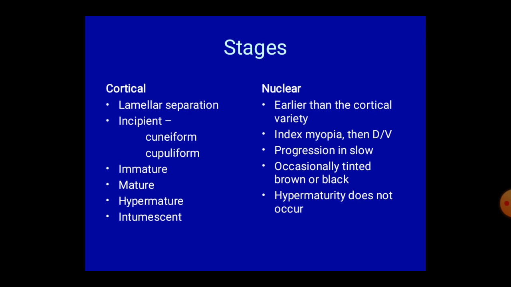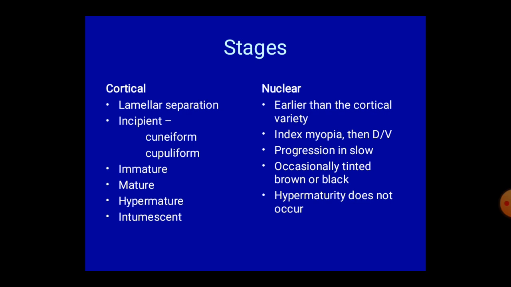There are two types of incipient cataract. One is cuneiform and another is cupuliform. We will discuss it in the clinics. The next stage is immature cataract, where the pupil becomes grey or greyish white. Next is mature cataract, where all fibers become opaque and the pupil becomes pearly white.